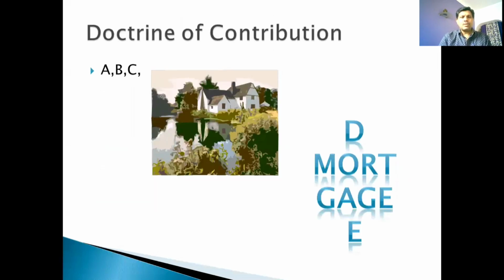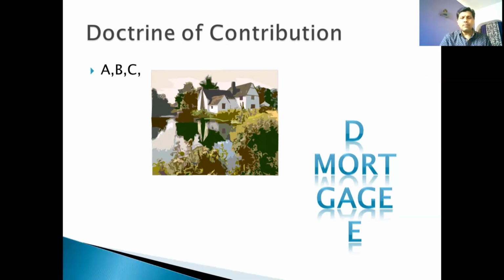Doctrine of contribution. Now this is an example. A, B, and C are owners of this property. Now they are in need of money. In other words, A, B, C are mortgagers or owners of the property. And in this case, all of them have the right of redemption. Now B and C are not able to make up that amount to redeem back the property. So A on behalf of B and C makes up the amount and redeems the whole property, so that the property is not sold.